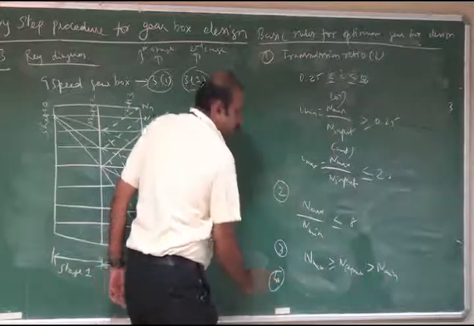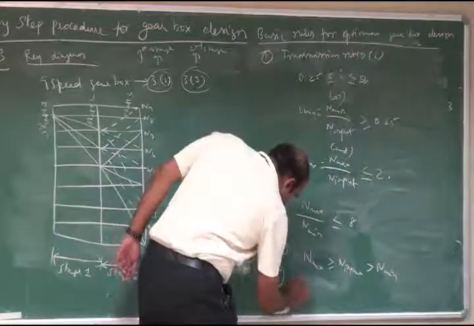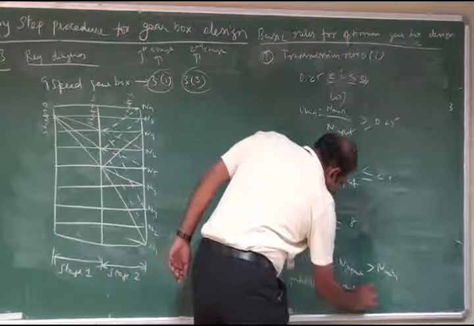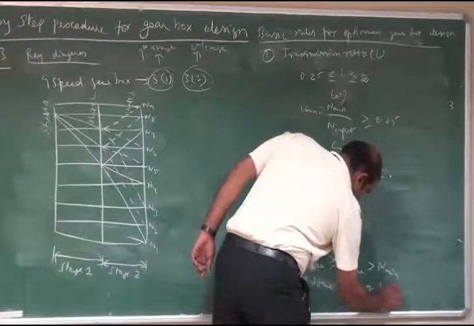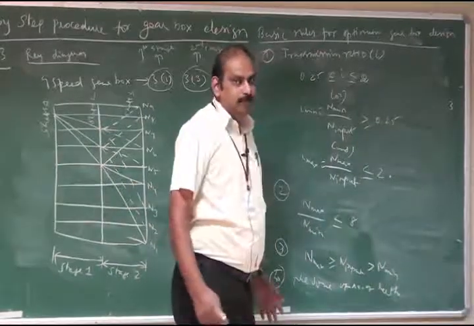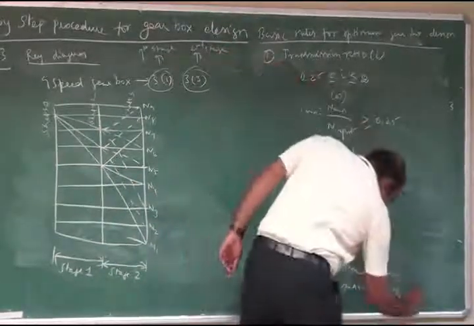Then the fourth condition: the sum of the number of teeth on mating gears in the given stage must be the same in the sliding gearbox set.